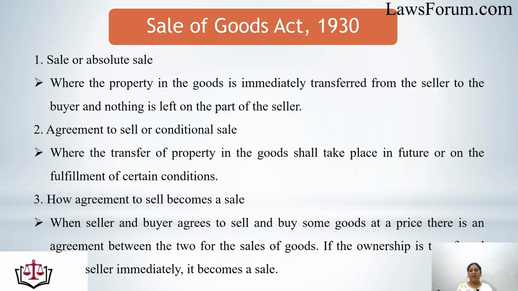Sale can also be called an absolute sale, where the property in the goods is immediately transferred from the seller to the buyer and nothing in the contract of sale is left on the part of the seller. This is called an absolute sale, meaning a complete sale. The contract of sale is completed, nothing is left, and ownership is immediately transferred. That is called a sale.